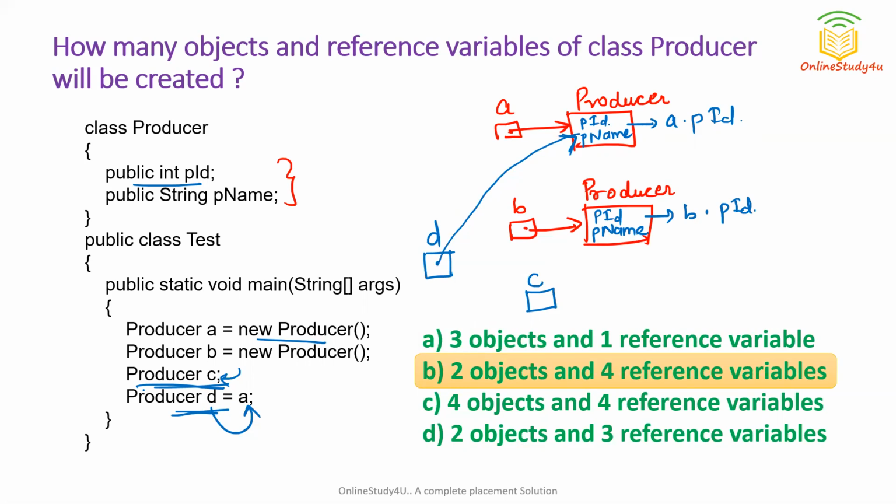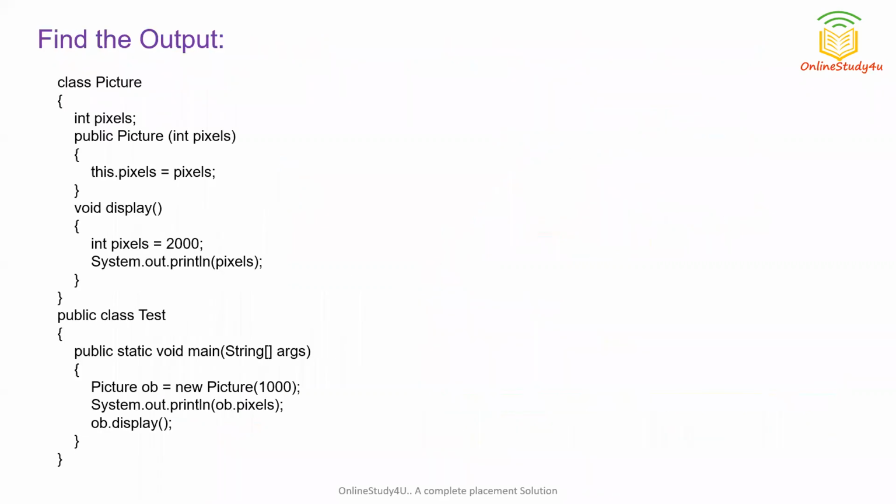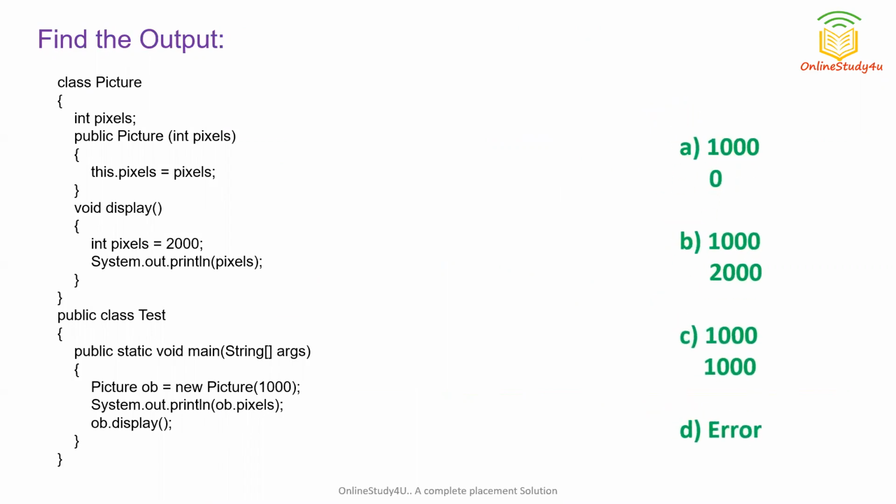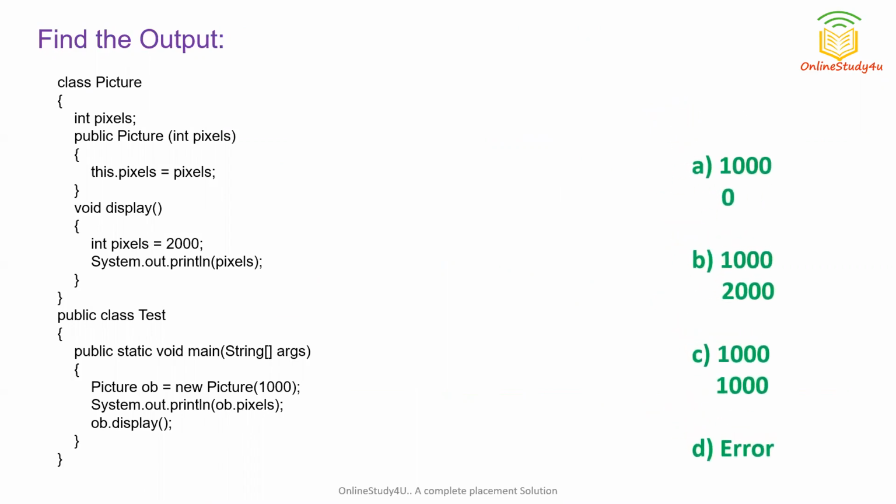Now you can see this variable PID can be accessed through A.PID or D.PID, and this PName can be accessed through A.PName or D.PName. So this is the basic concept of objects and object references. This should be clear to you. Now let us see the next question. This is a question and these are the options. You have to find the output here. So just pause the screen and try this out.